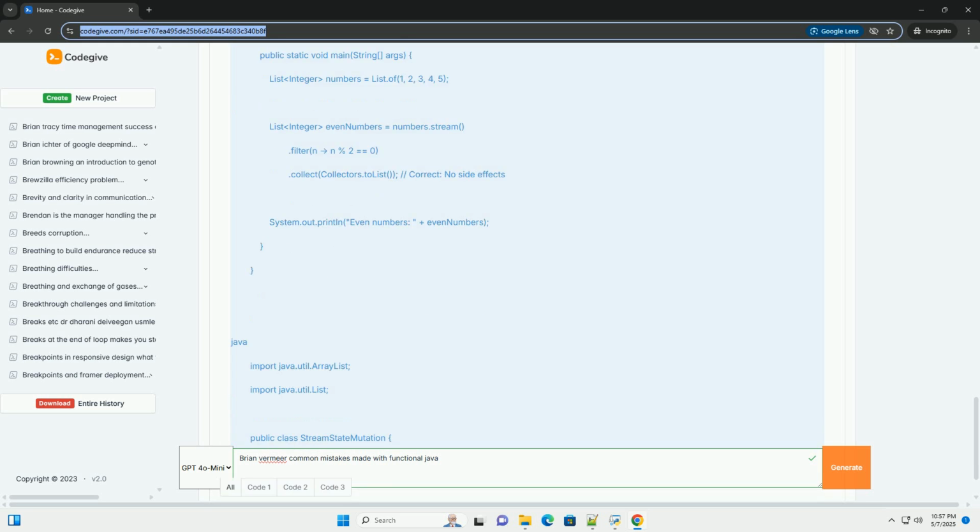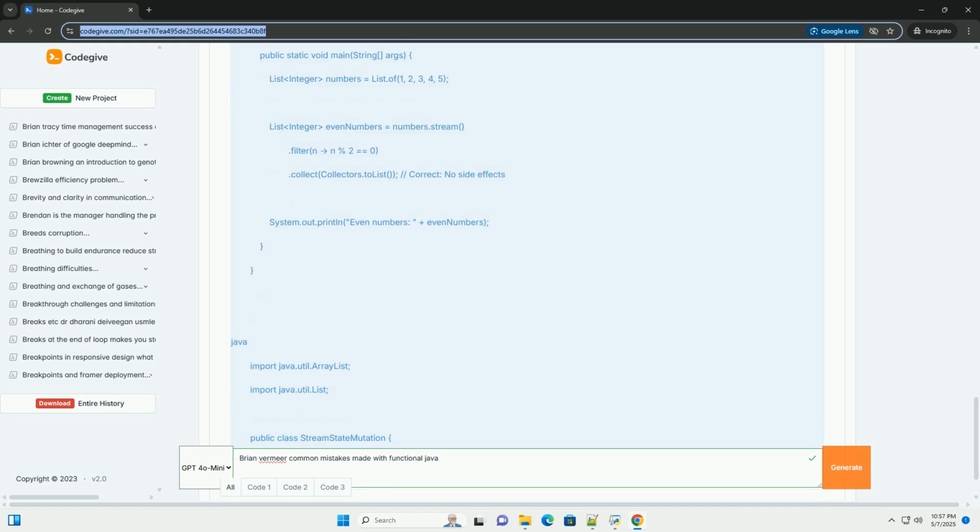Break down the pipeline. Decompose the complex stream into smaller, more manageable streams. Logging: add logging statements within lambda expressions to track the values being processed. Debugging tools: use the debugger in your IDE to step through the stream operations and examine the data